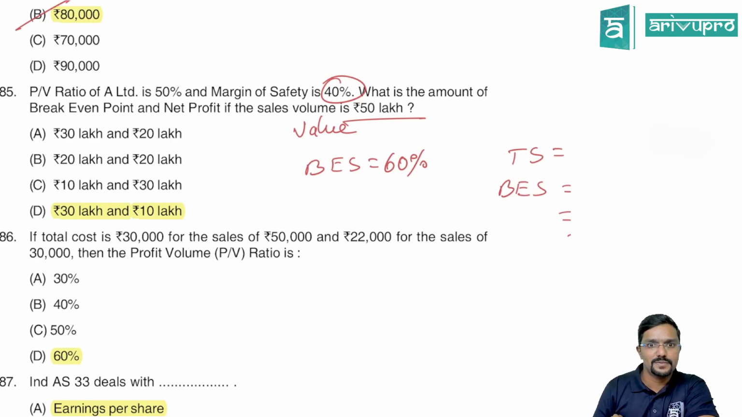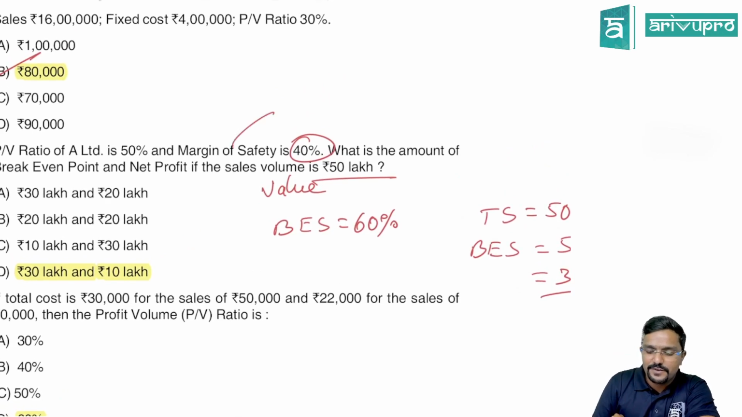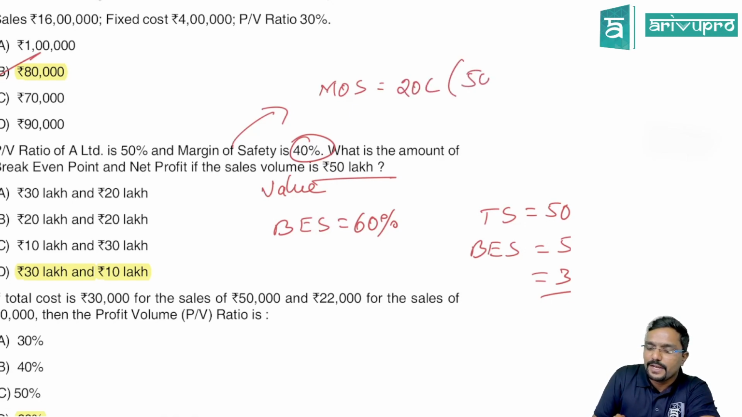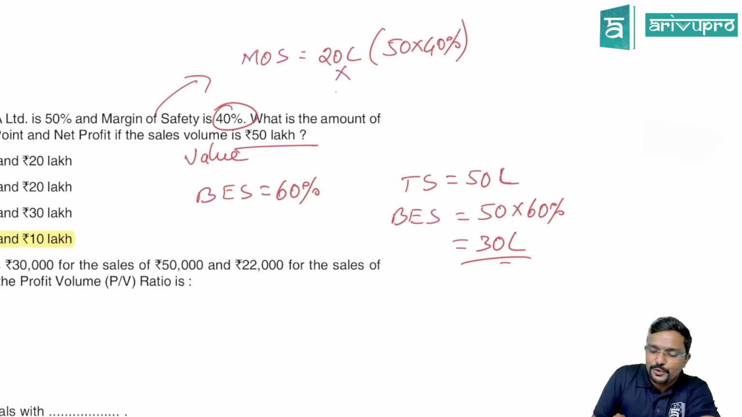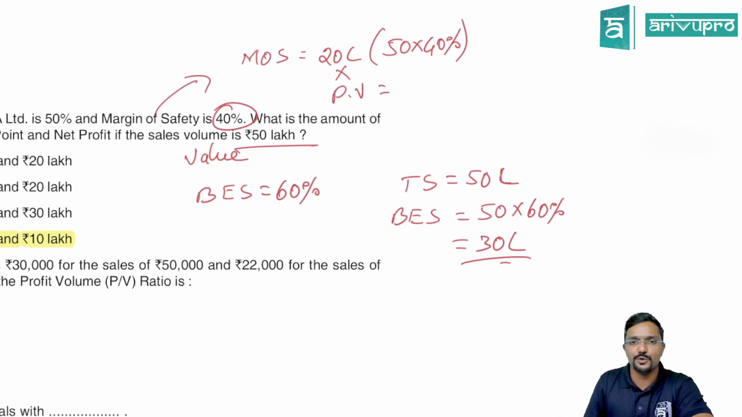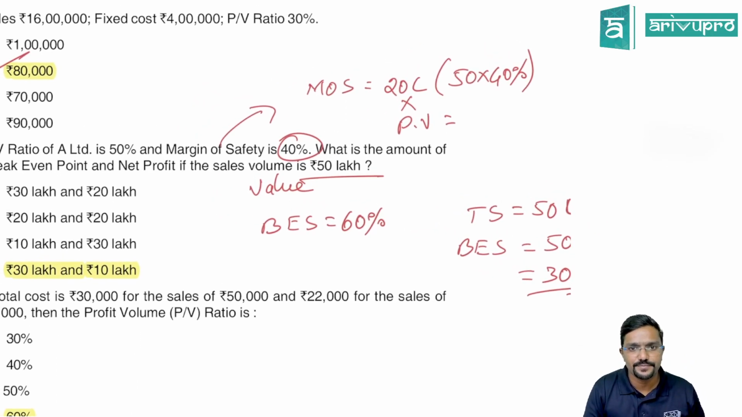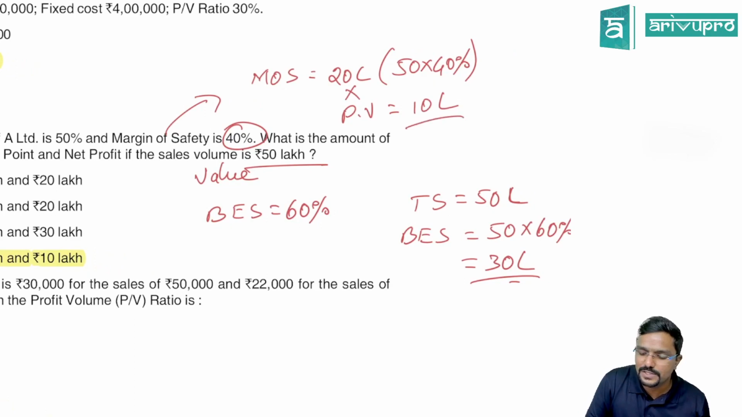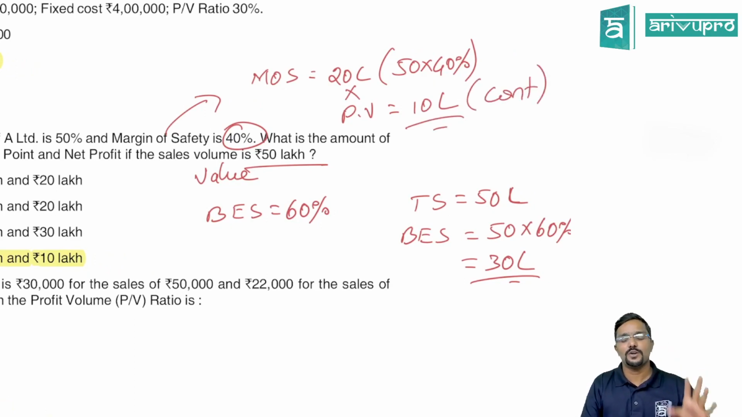Net profit if the sales volume is so much. Okay. Now, let us come to the margin of safety part. How much is margin of safety, guys? Margin of safety is equal to 50 lakh into 40%. So 20 lakh. How did I get? 50 into 40%. Okay, sir. Now into PV ratio you do. How much is that? 50%. So it comes to 10 lakh. What is this? Contribution.